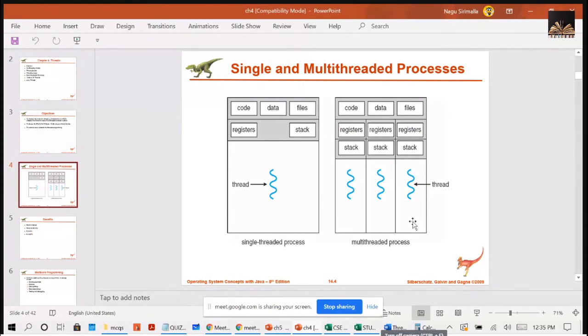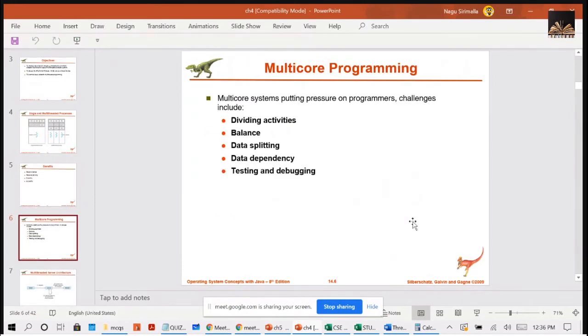Here, if you take the Solaris operating system, it has a set of threads in the kernel specifically for interrupt handling. Only for interrupt handling, they have a set of threads in the Solaris operating system. And when you take the Linux operating system, there you have a separate thread for managing the amount of free memory in the system.